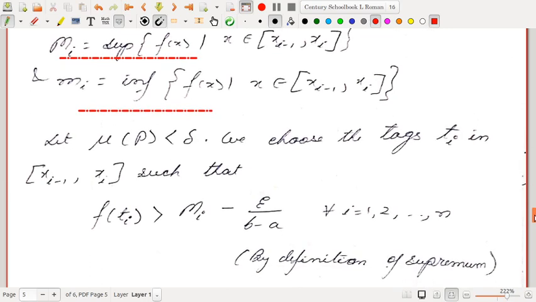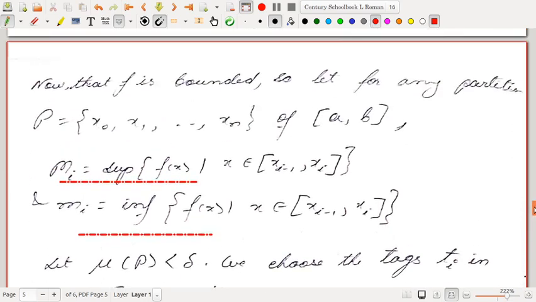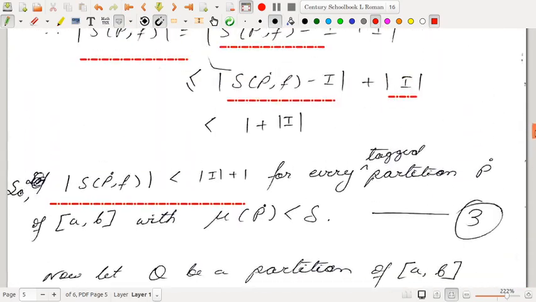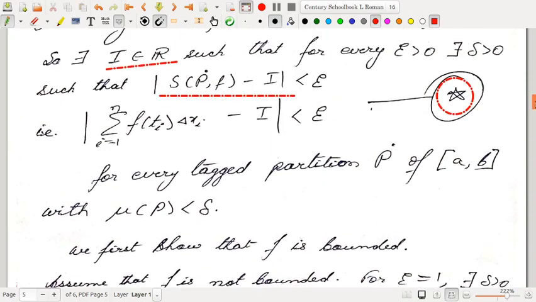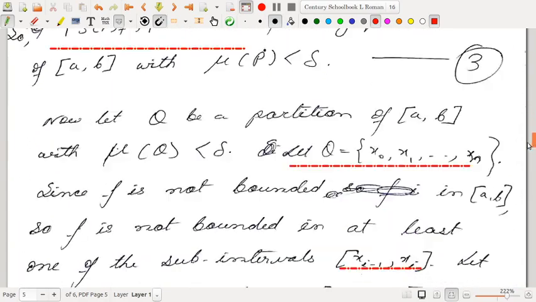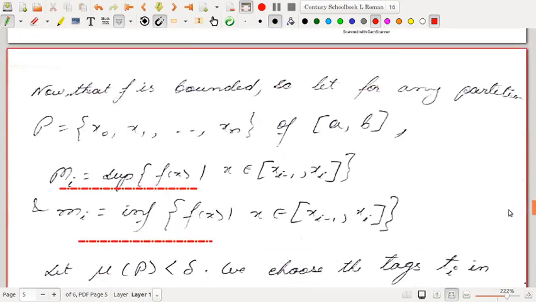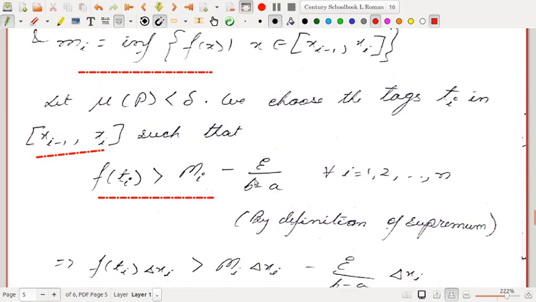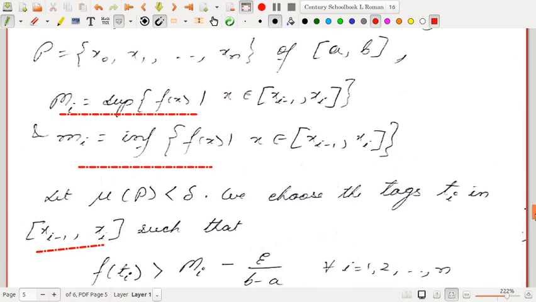So let norm p be less than delta, the delta that we already got from there. For each epsilon, we can find some delta which satisfies this. We choose the tags ti in xi minus 1 to xi such that f of ti is strictly greater than mi minus epsilon by b minus a. Why is this possible? It is possible by the definition of supremum. Capital Mi is the supremum of f of x in the interval xi minus 1 to xi.